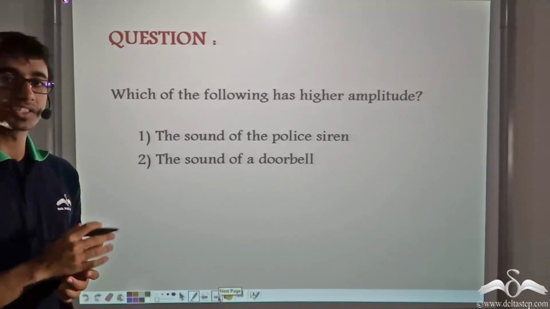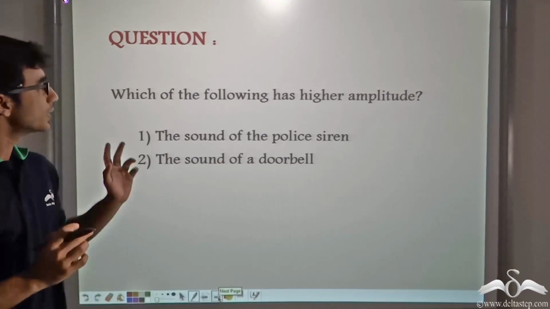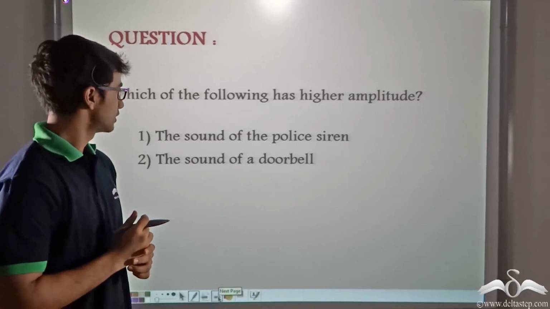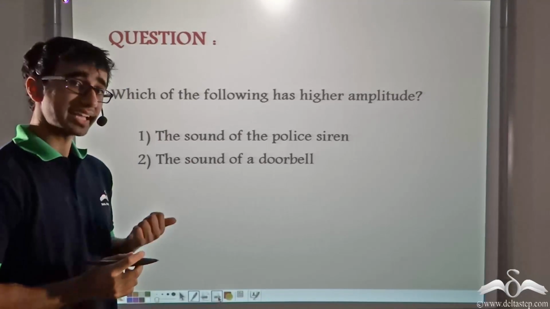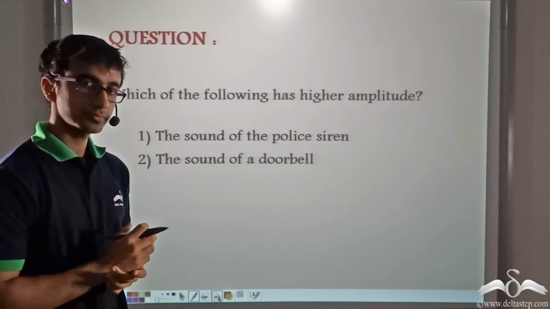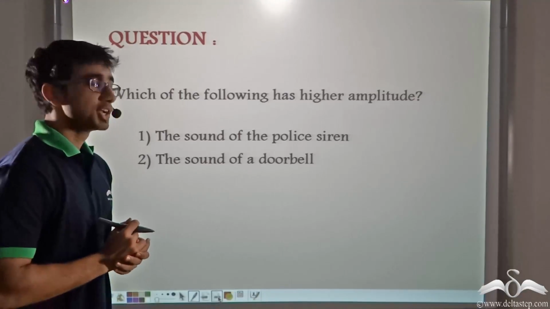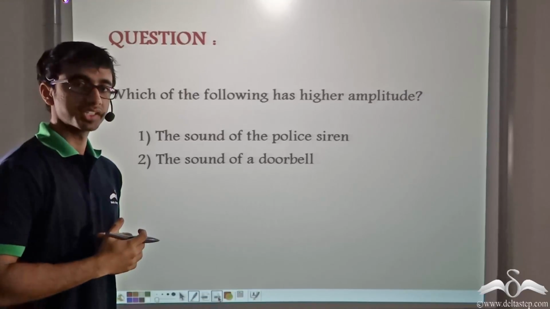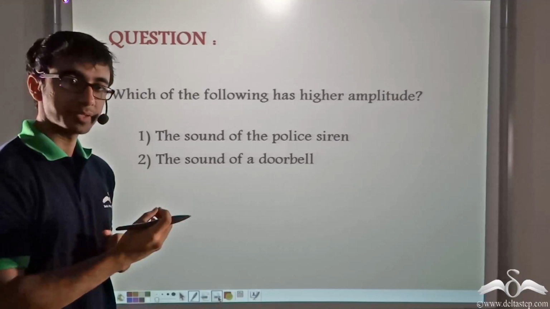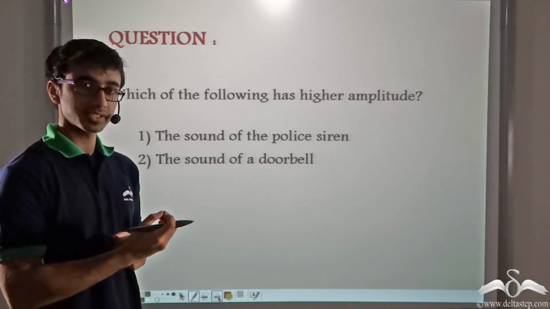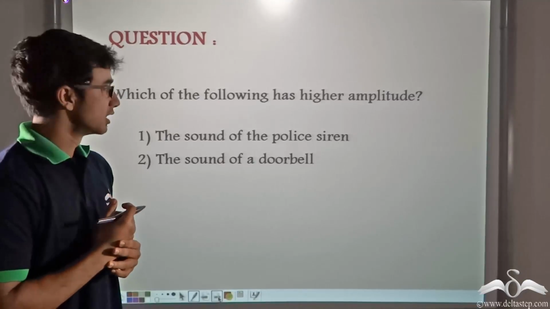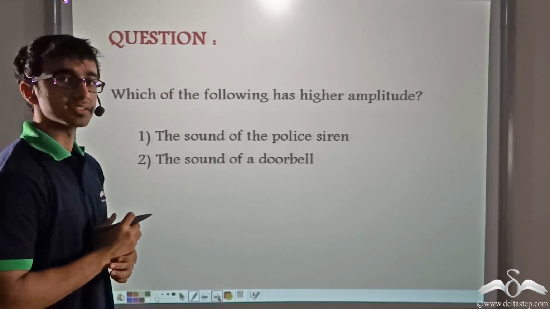Now I have another question for you. Which of the following do you think has a higher amplitude? The sound of a police siren or the sound of a doorbell? Now let me tell you before I answer this question that for waves, if a wave has a greater amplitude, it has more loudness. And if it has lesser amplitude, it has less loudness. Now which one do you think is the correct answer?